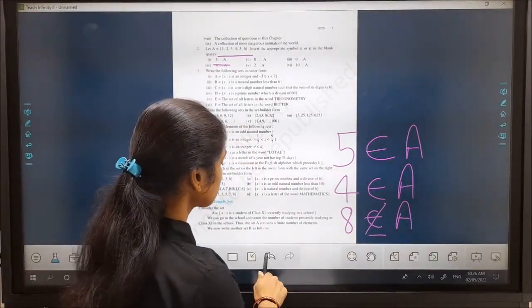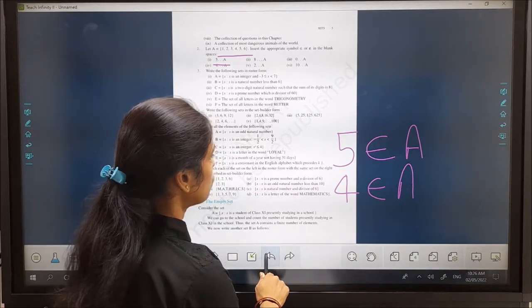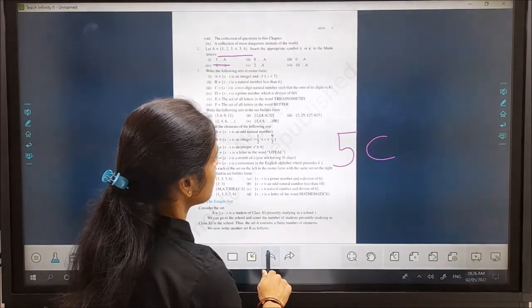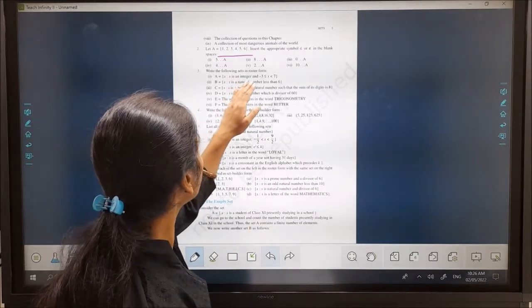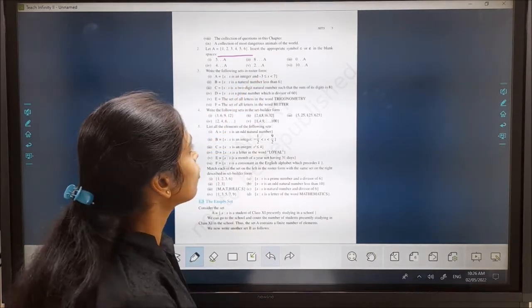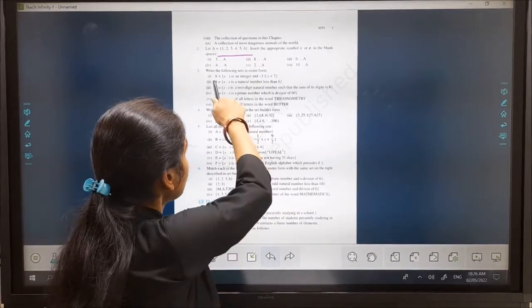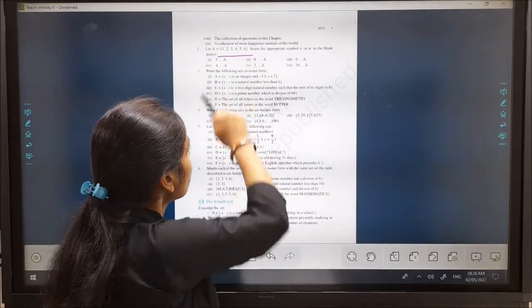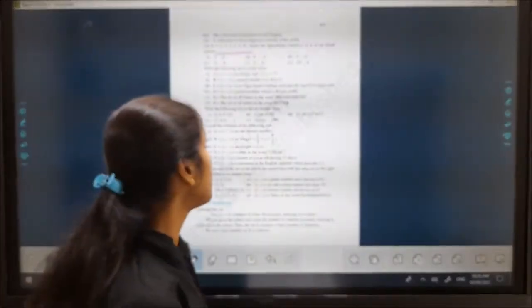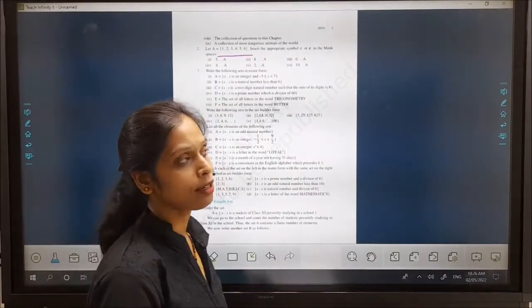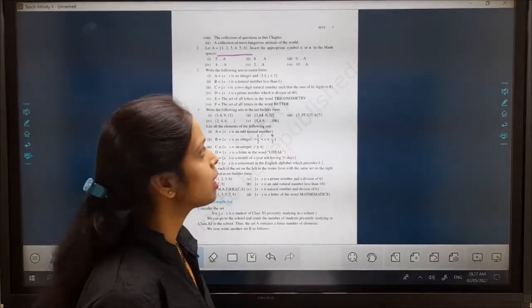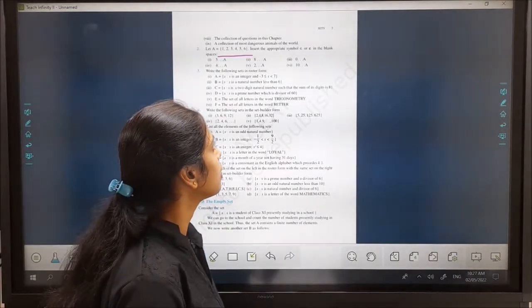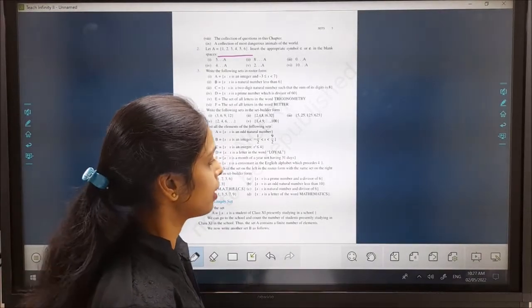Now, my next question of this exercise is: write the following set in roster form. First, A is equal to the collection of all those x such that x is an integer and x is greater than or equal to minus 3 and less than 7.